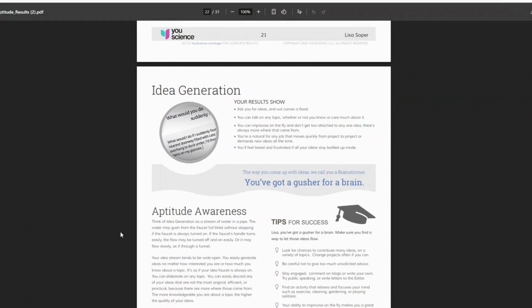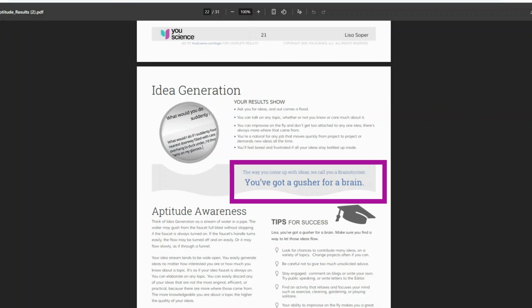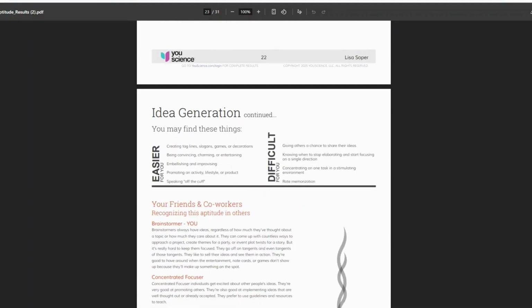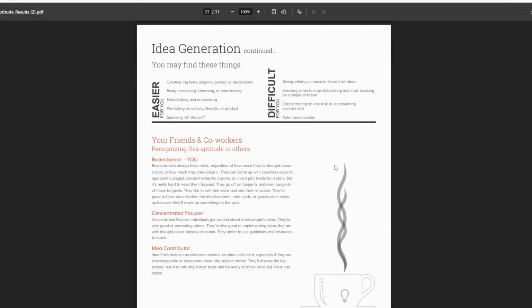Your classmate is listed as a concentrated focuser. So you're going to check on yours to see what you are. And here it tells me you are a brainstormer. That means we have different aptitudes and I can respond to the student. If they had the same aptitude that I do, I'd need to choose a new person to respond to. So what you're going to do then is you're going to look at what's easy and difficult for you and compare that to what the student has written.